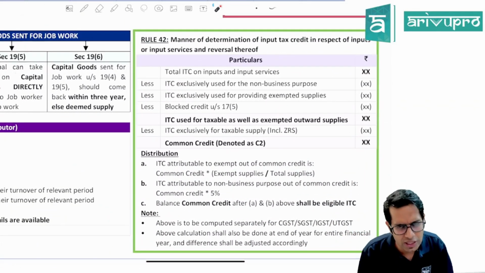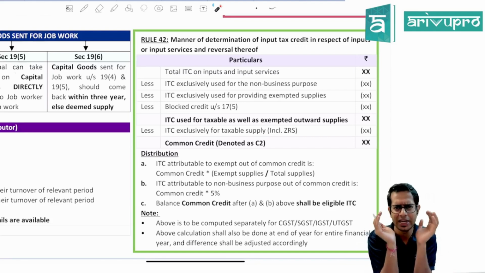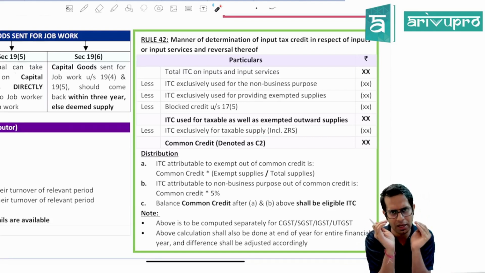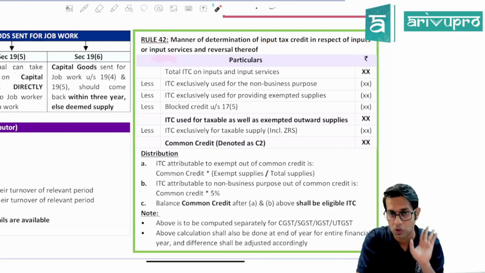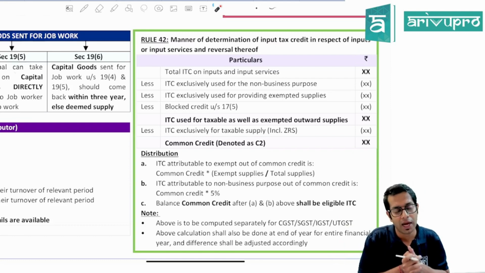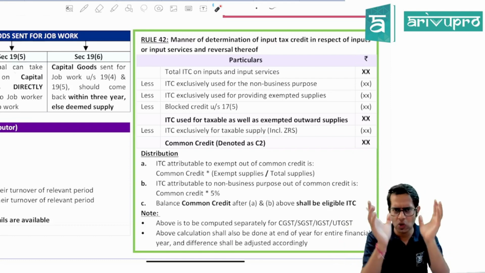Rule number 42 says whatever total input tax rate you have for a particular tax period, you take that on input. Rule number 42 is applicable for apportionment of input tax rate in respect of inputs and input services. It is not applicable for capital goods. Okay, so what is rule number 42 telling? Rule number 42 says take your total input tax rate.